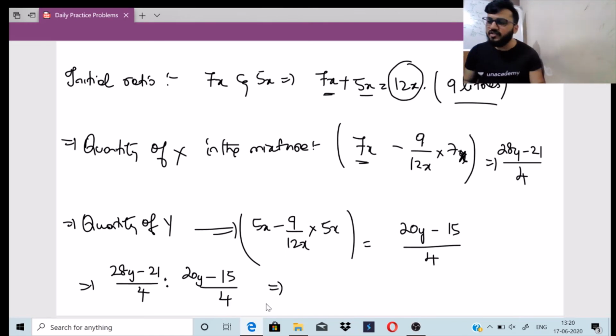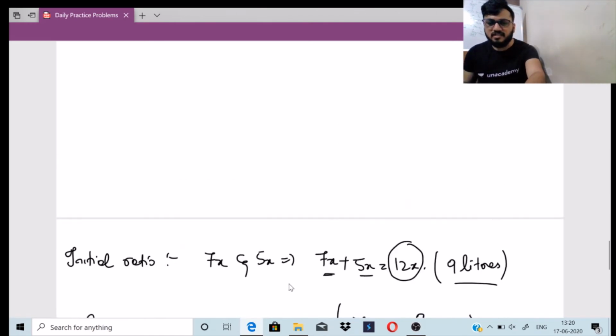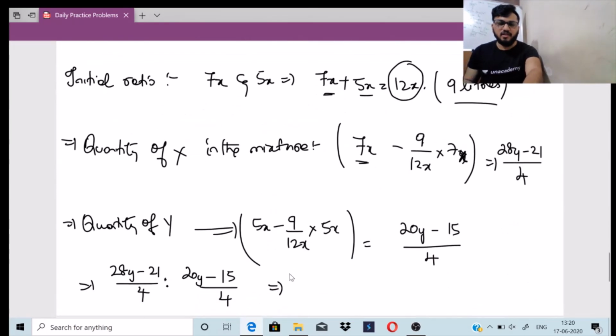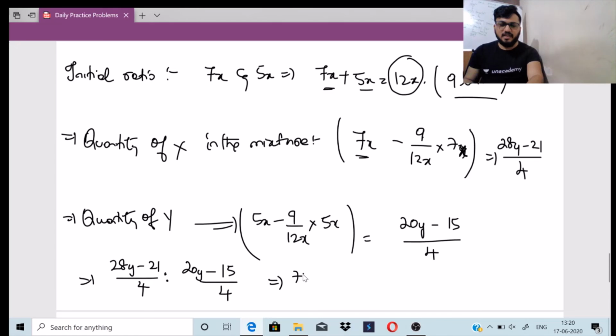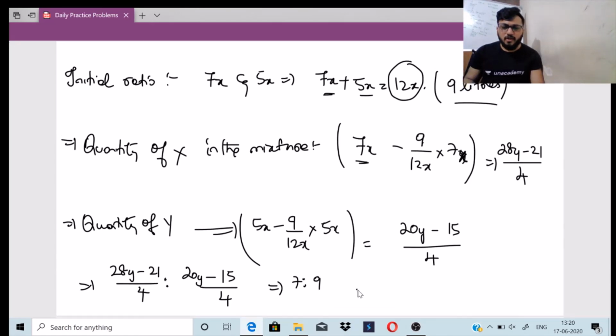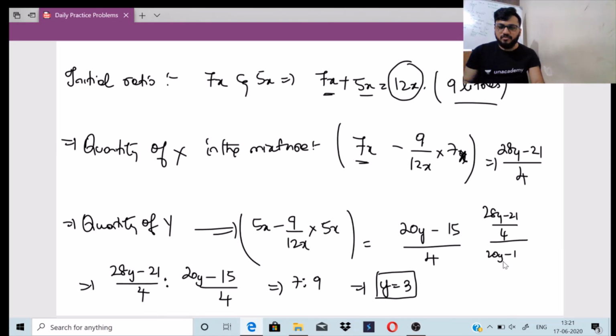What is the final ratio they have asked us to find out? The final ratio is 7:9. So let me write this down: 7:9 is my final ratio. Equate both of them and you will get the value of y equals 3. I will tell you how to equate, though I don't have space here, so please adjust. 28y minus 21 by 4 is to 20y minus 15 by 4 is equal to 7 divided by 9.